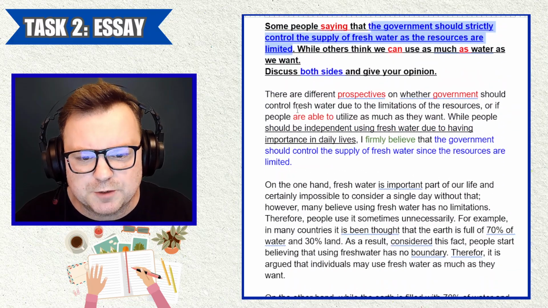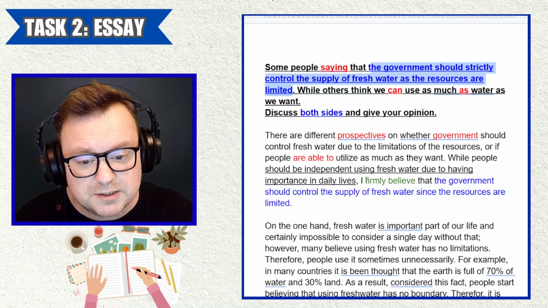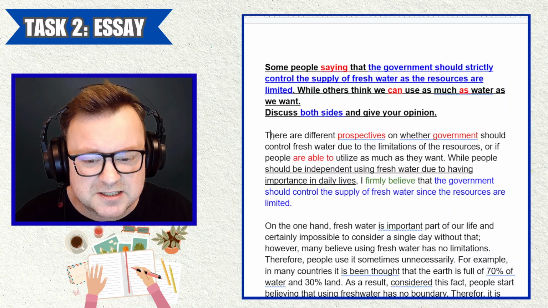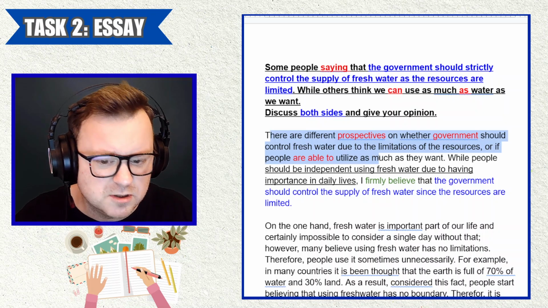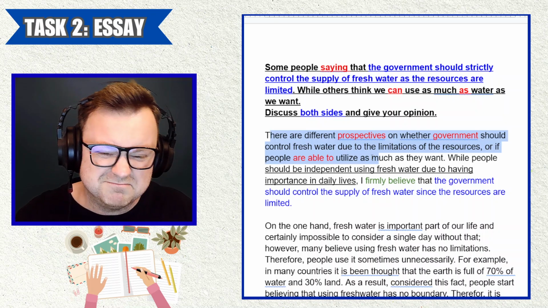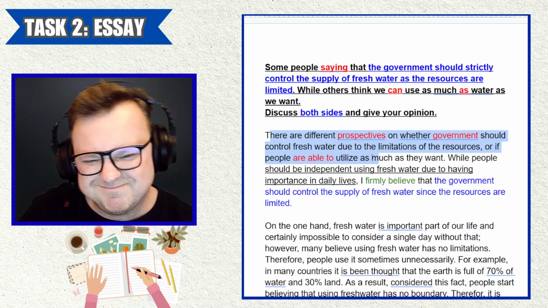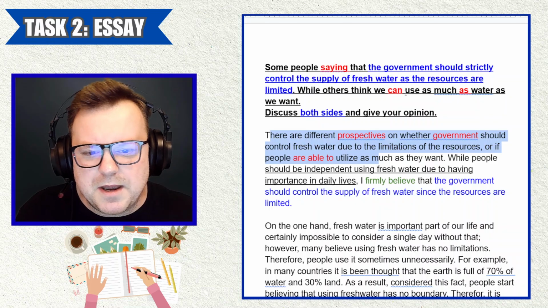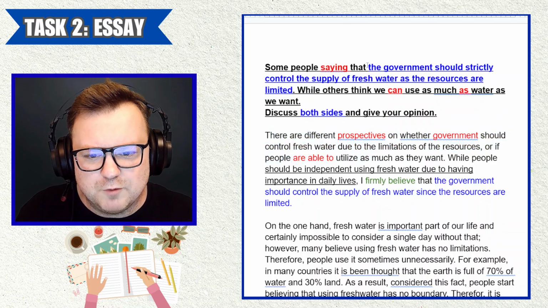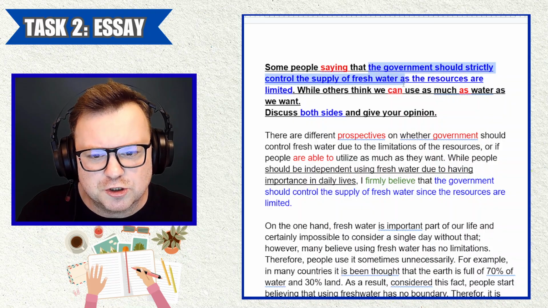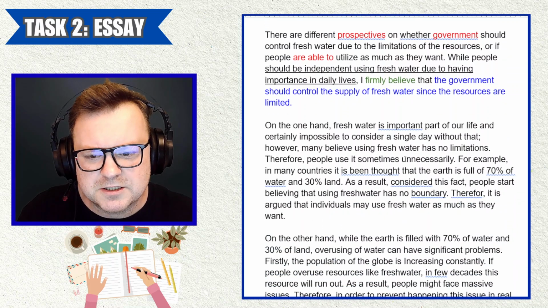So now getting to body paragraph 1, at least we get to see the candidate's position. We get an attempt at a paraphrase of the question. So far we're around about that maybe 6.0 mark, maybe. Now I want to see in body paragraph 1 reasons why some people believe that the government should control the supply of fresh water. Let's see if we get that.